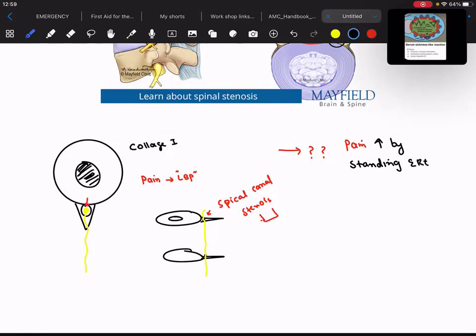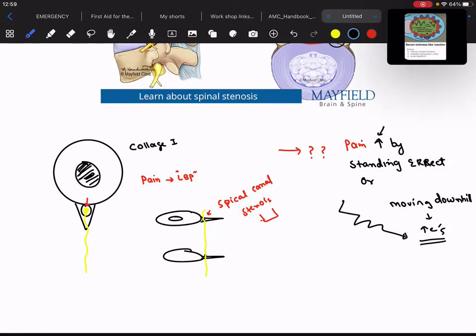Whenever I stand erect, the pain in my back increases. There is a severe kind of back pain whenever I try to stand erect, or whenever I move downhill. While moving downhill, the back pain exaggerates, it increases. That's true.